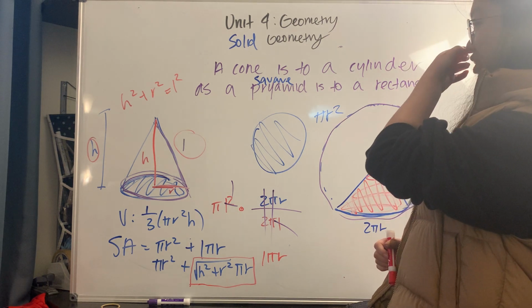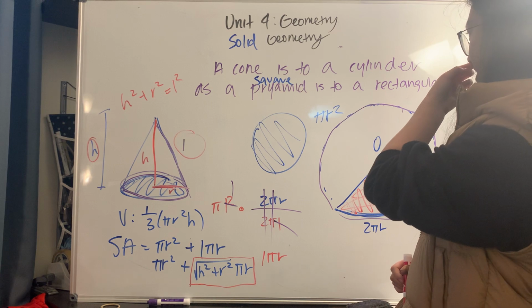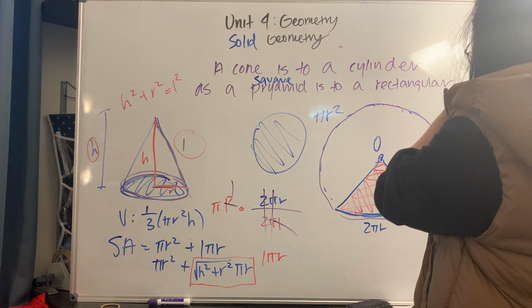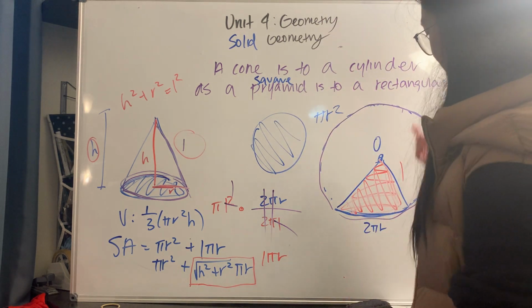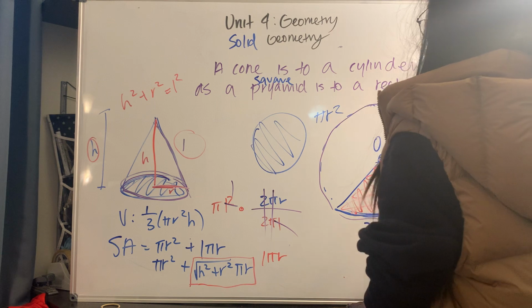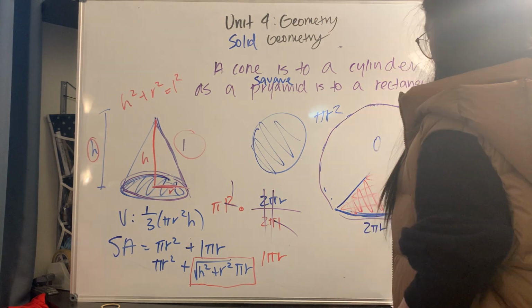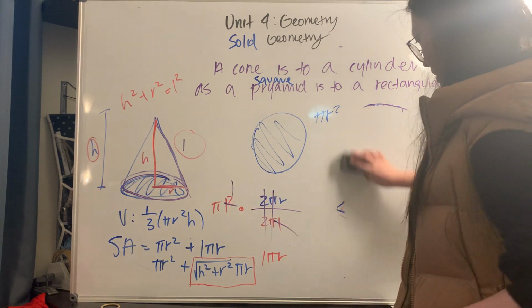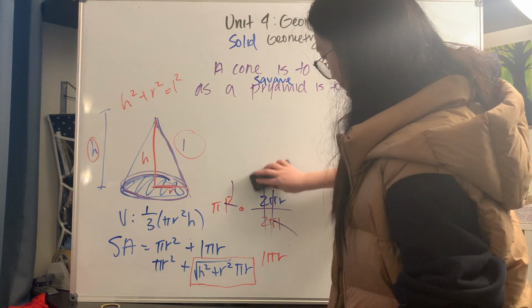And kind of the reason why I said that a cone is to a cylinder as a square pyramid is to a rectangular prism, is because this kind of logic, for the volume at least, also applies to square pyramids. So I'm going to erase this part, but I'll leave the formulas on the board. I'll erase this part.